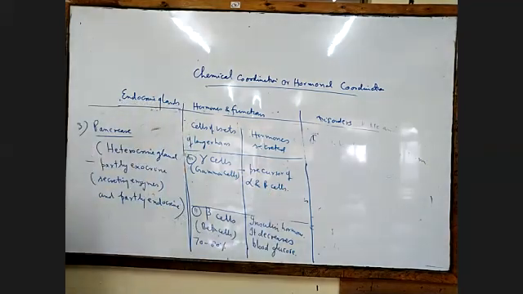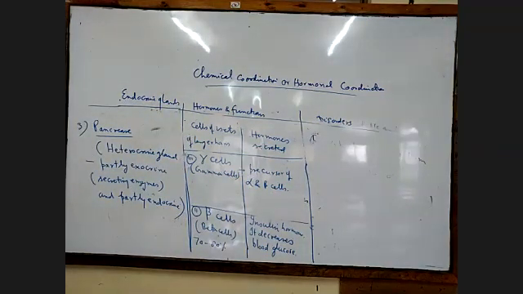They don't secrete hormone. They are the precursors of alpha and beta cells.